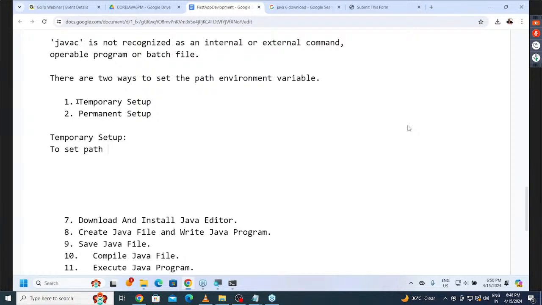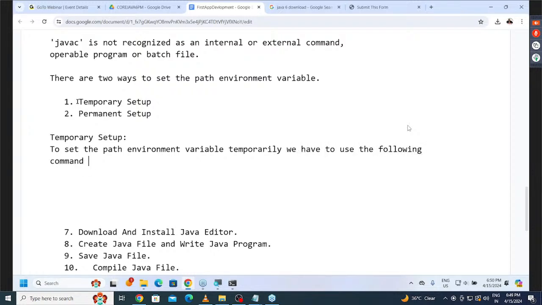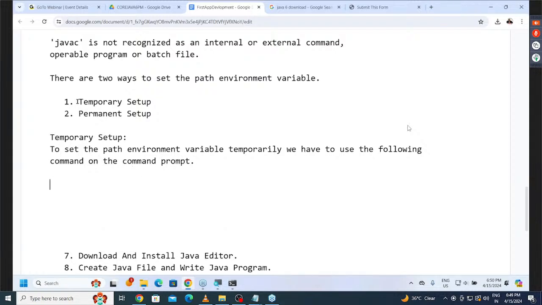To set the path environment variable temporarily, in temporary setup, we have to use the following command on the command prompt.